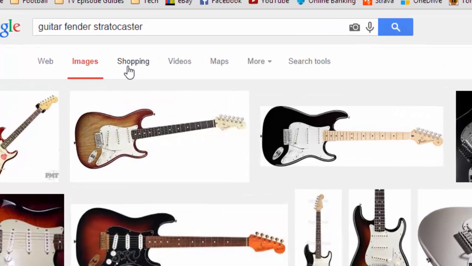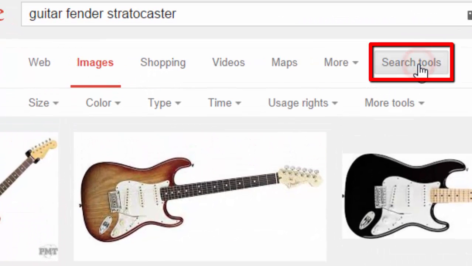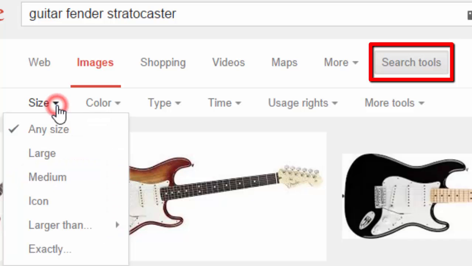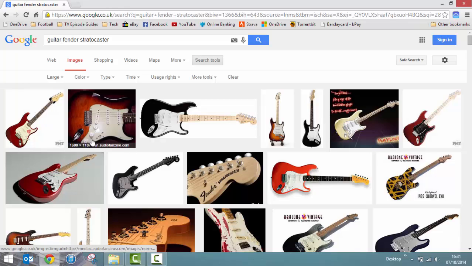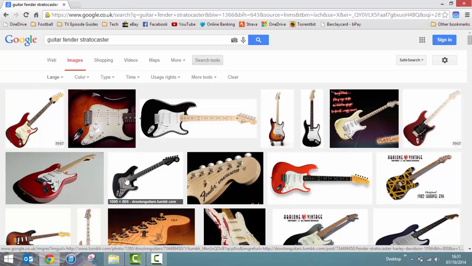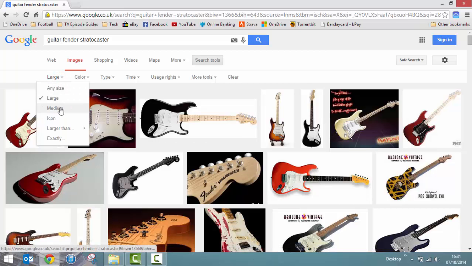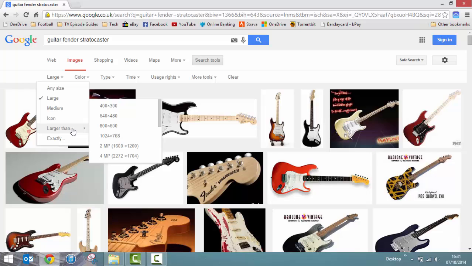Another thing you can do is refine the search a bit more. Click in search tools there, and you can refine the pictures by their size. So you can have large, medium. You can be more specific as well. You can have specific sizes you want to look for. There you go. It will show you all the large ones there. It shows you the size of the pictures there in the bottom left hand corner of each picture. Select the other sizes you've got there.